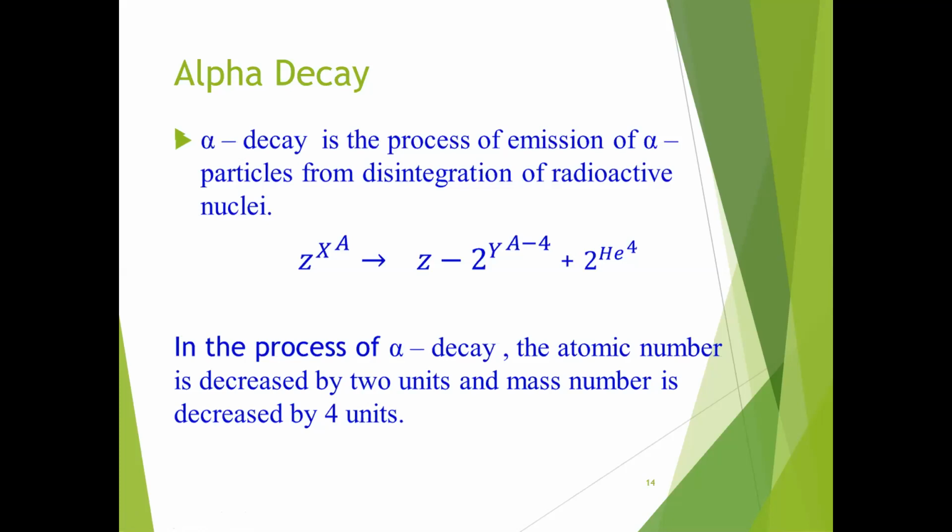This will happen only with a heavy nucleus. Heavy nuclei with mass number greater than 200 undergo alpha decay. The alpha particles are helium nuclei, 2He4. These alpha particles emitted from nuclei have a discrete energy spectrum and consist of several groups.